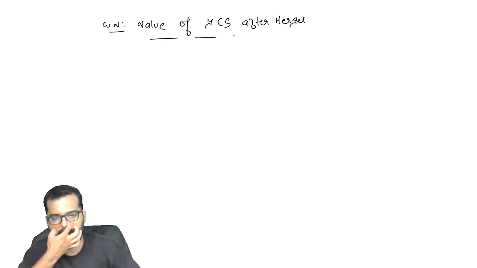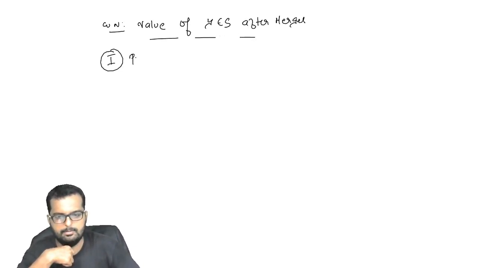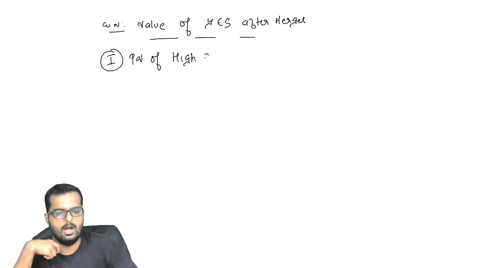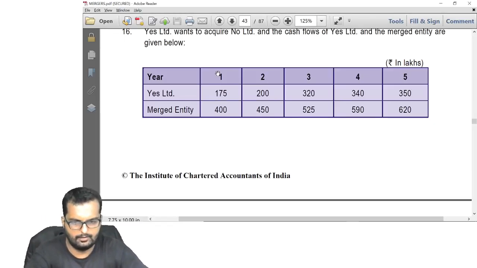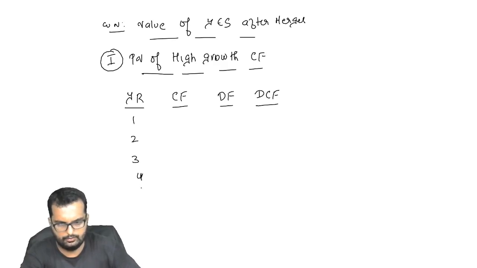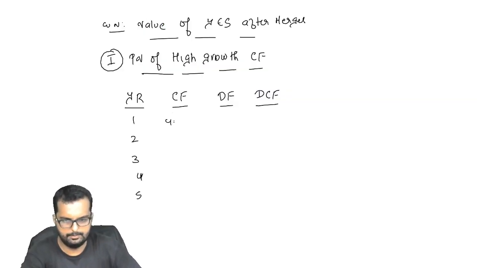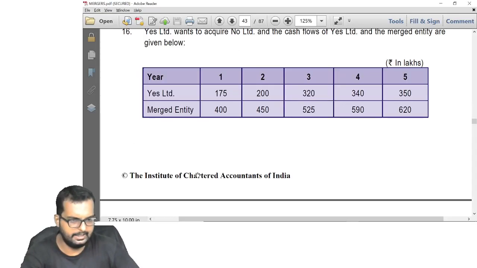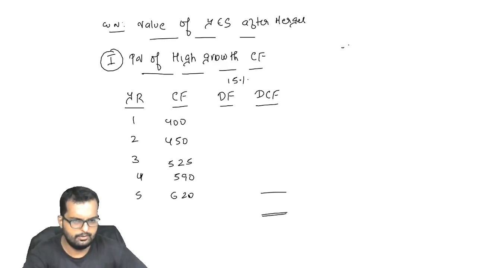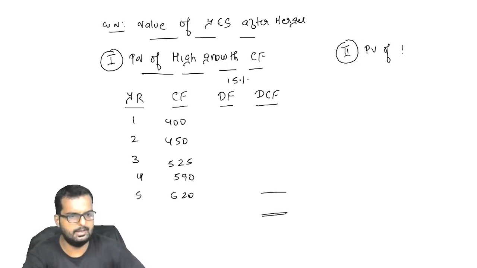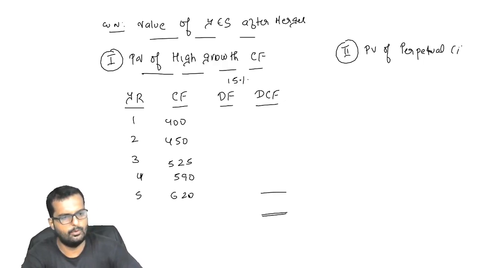Now once you talk about after merger, I'll go by 2 steps. Present value of high growth cash flow. I'll draw a table here: cash flow, discount factor, discounted cash flow. We have the numbers here: 1, 2, 3, 4, 5. It's going to be 400, 450, 525, 590, and the last one is 620. The discount factor is the same, 15 percent.